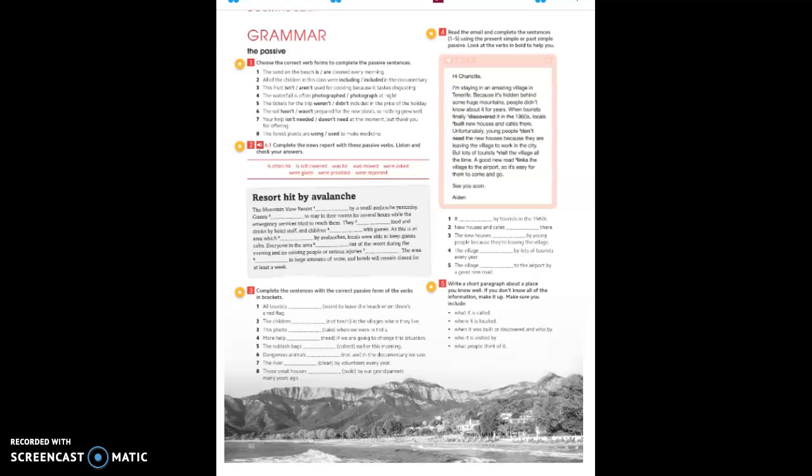Now, to complete your homework, go to page 50 of your workbook and do the exercises on this page. Then, if you can, I hope you do it, send me the exercise number 5, the written part, on Edmodo, as I will write it in our classroom register.